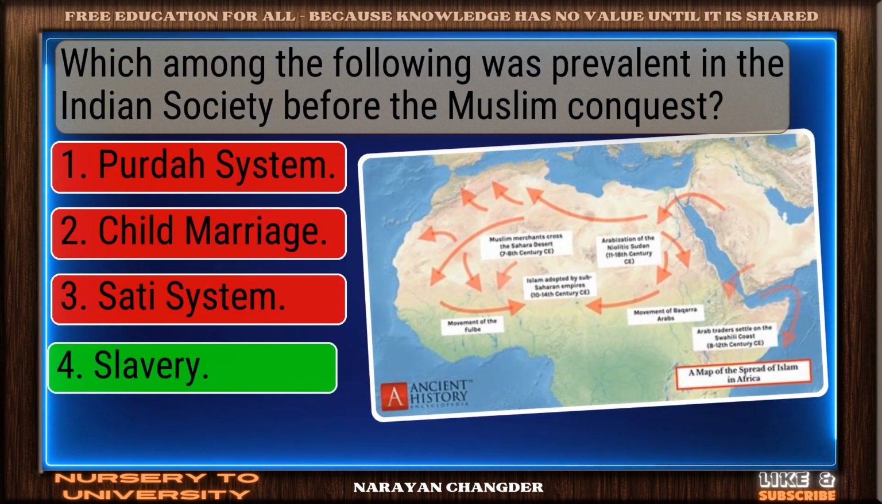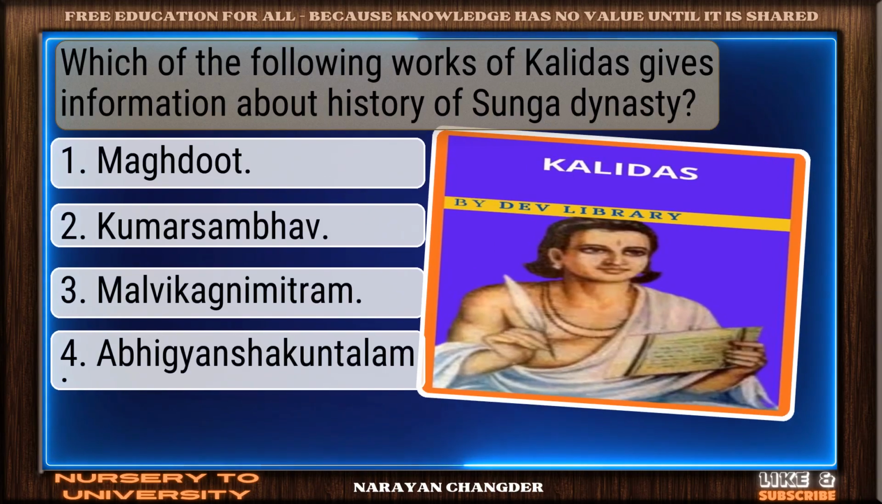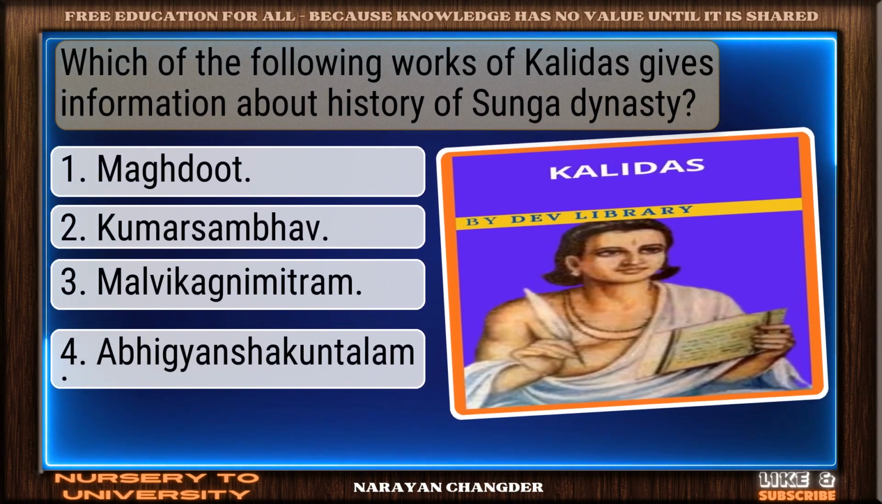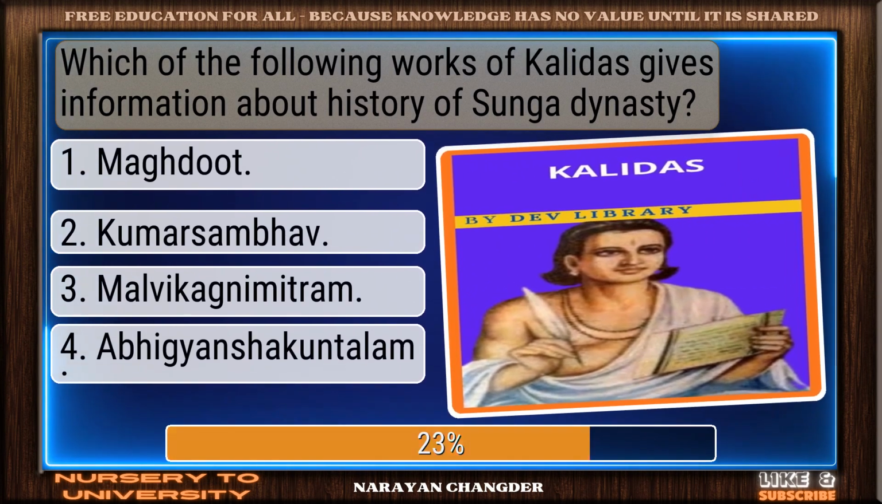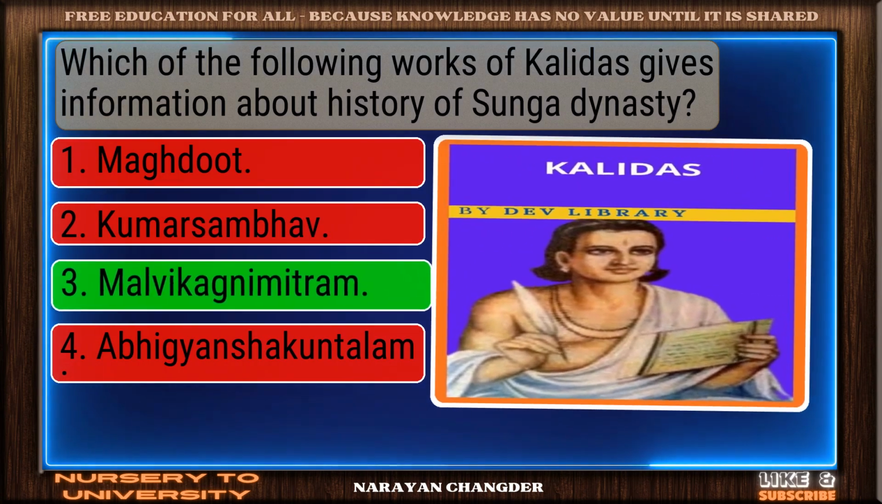Perfect. Slavery is the one. Which of the following works of Kalidas gives information about history of Sunga dynasty? Nicely done. Malavikagnimitram is solid.